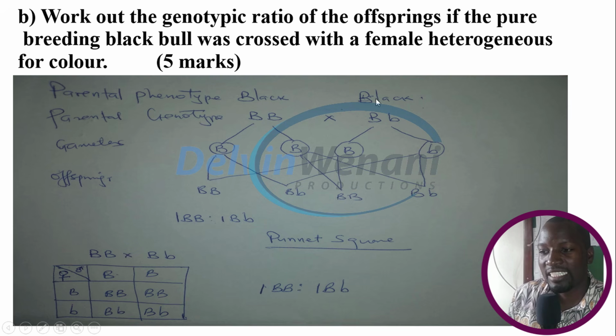We are crossing against the female, which is capital B, small b. And these are our gametes. And then when you do our genetic cross, this is the outcome. Under the offspring, we have capital B, small b, capital B, then capital B, small b. So this gives us a ratio of 2 capital B's and 2 capital B, small b's, which is the same as the ratio of 1:1. You can still use a Punnett square and it still gives you the same results.